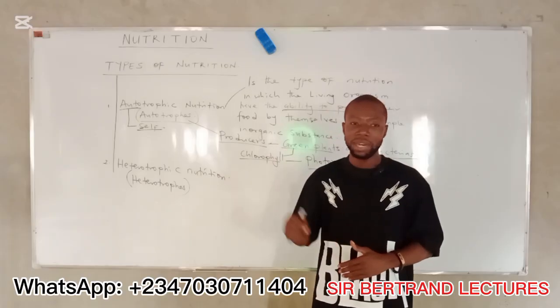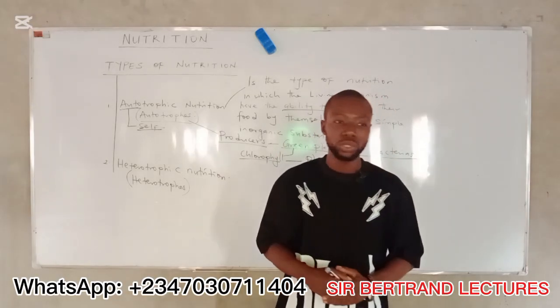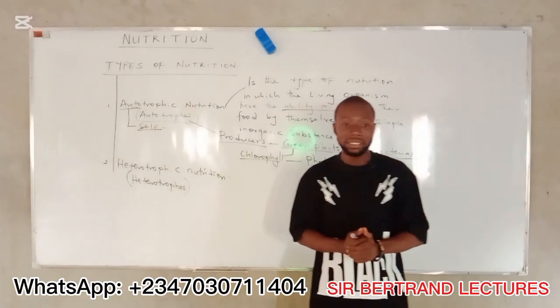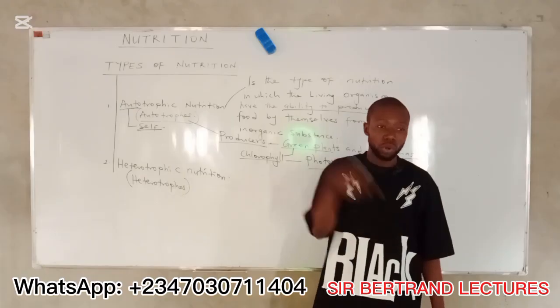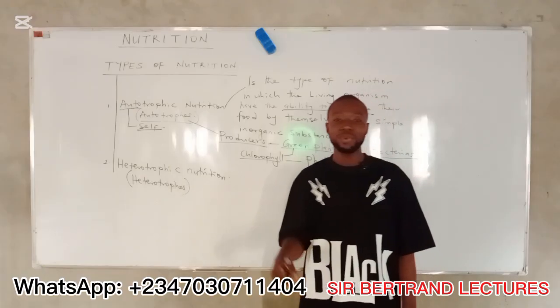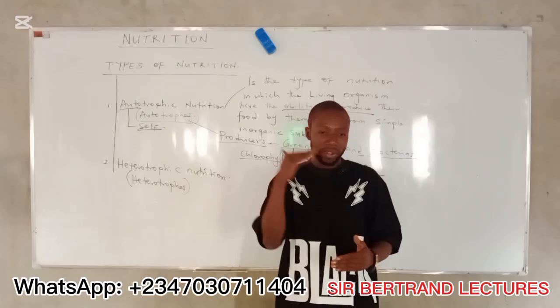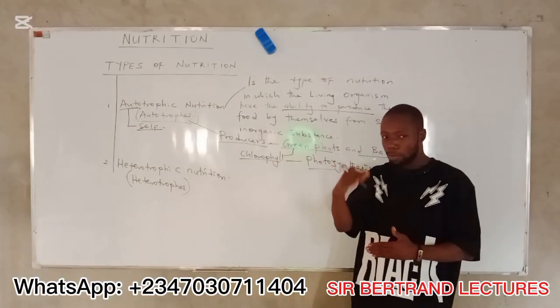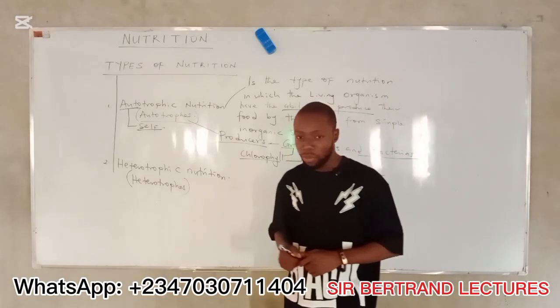We are going to discuss the light and dark reactions, where they take place in the green plant, the part of the chloroplast where the light reactions occur, the part where the dark reactions occur, and how the series of reactions occurs step by step. These are what we're going to look at in the next video.